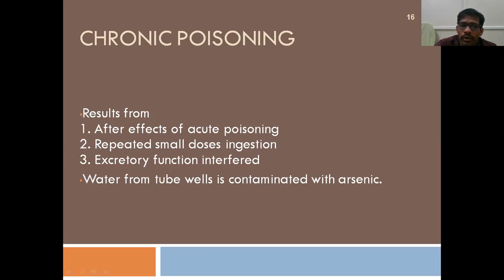And the person can get exposed to small quantities of arsenic through water, not only through homicidal poisoning but also through accidental poisoning by consuming water that is contaminated with arsenic. Most commonly, tube wells, wells are there, no? They get contaminated by arsenic because arsenic is abundant in the earth. Soil contains arsenic, so it will also be present in the tube wells, and when somebody drinks that water containing high concentrations of arsenic, they get chronic poisoning.